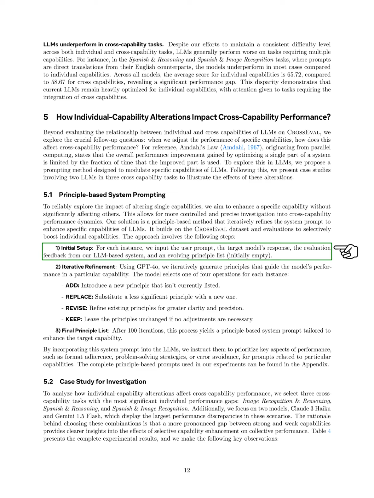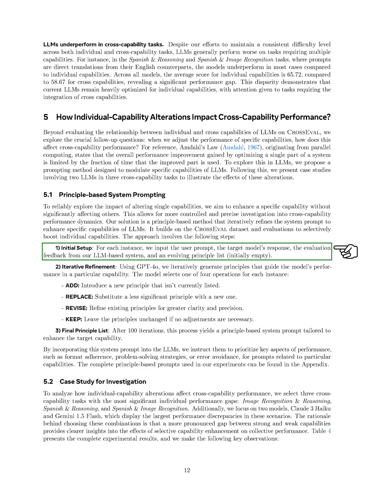Section: Case Study for Investigation. In this section, we analyze how changes in individual capabilities impact performance across different tasks. We focus on 3 tasks with notable performance gaps: image recognition and reasoning, Spanish and reasoning, and Spanish and image recognition. We examine 2 models, Claude 3 Haiku and Gemini 1.5 Flash, which show the largest performance differences in these tasks. Our choice of these combinations is based on the idea that a larger gap between strong and weak capabilities can provide clearer insights into how improving weaker capabilities affects overall performance.